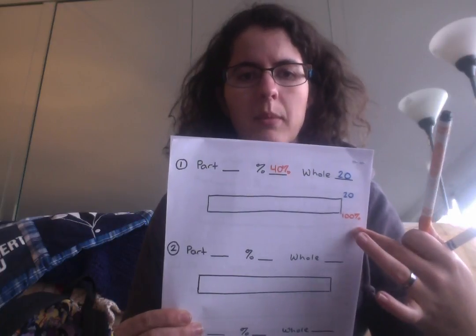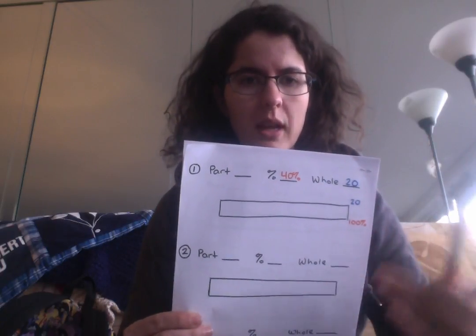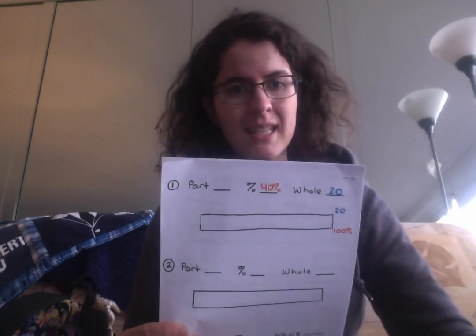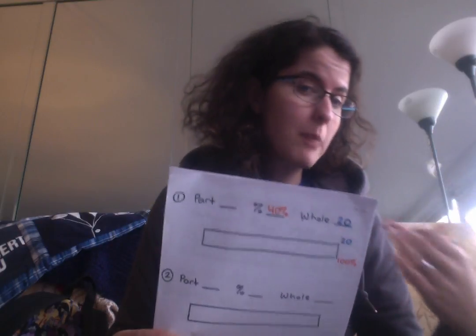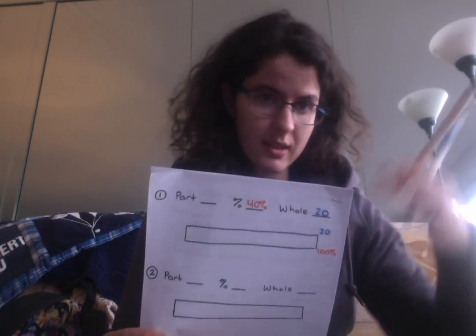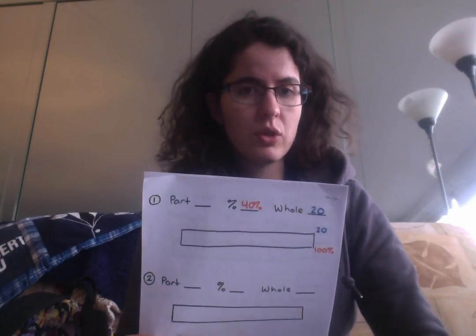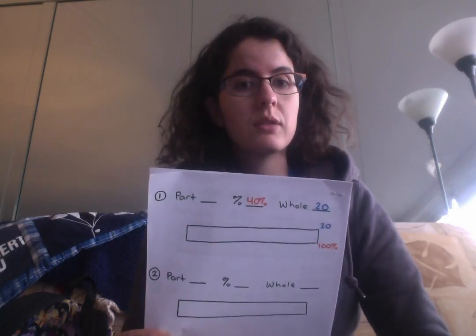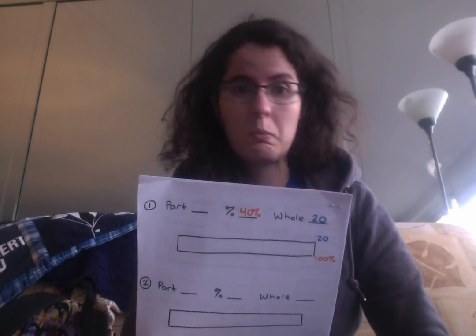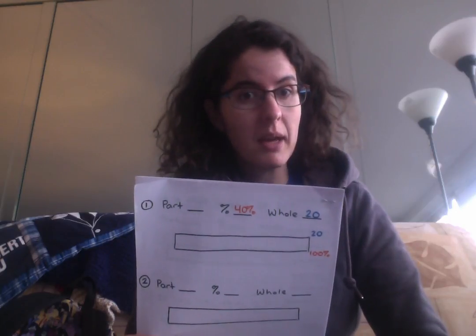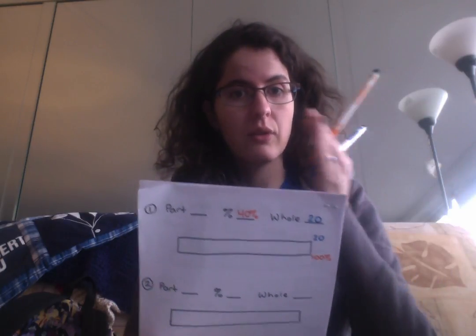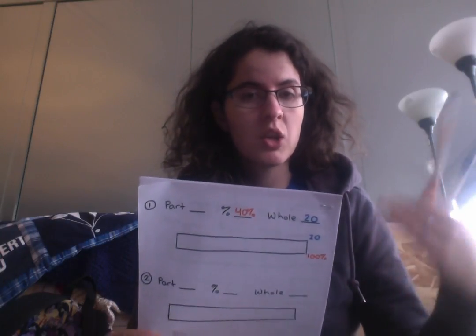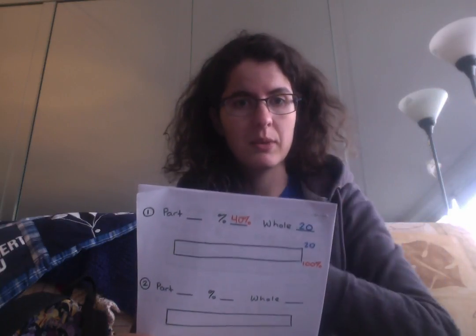Well, if I want to break this up so that I am going to pass through 40% at some point to get up to 100%, I need to think about numbers that would go into both 40% and 100%. Now, I could count by ones and just go 1, 2, 3, 4, 5, 6, etc. Or I could go by twos, 2, 4, 6, 8, 10. That's going to hit 40 and 100. I could also go by fives, tens. Tens feels like it might make sense here, because I could go 10, 20, 30, 40, but actually what's going to be the most efficient thing would be for me to go up by 20s. 20%, 40%, 60%, 80%, 100%.